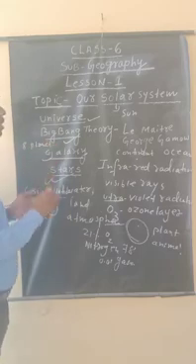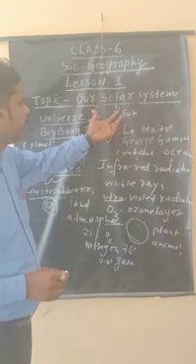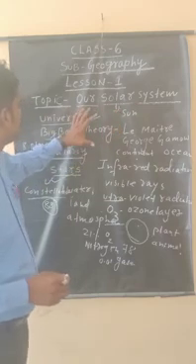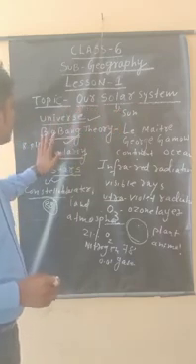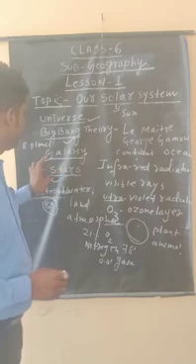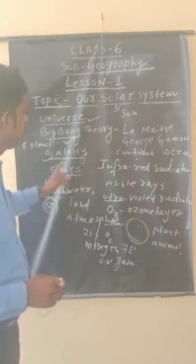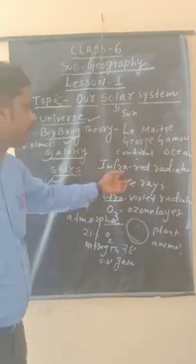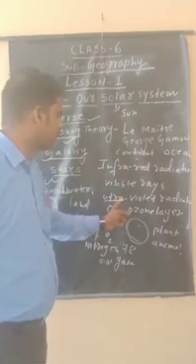So our solar system is very important for us. Today we have discussed the universe, what the universe is, the Big Bang theory, galaxy, star, and constellations. From the sun, 3 kinds of rays come: infrared radiation, visible rays, and ultraviolet radiation.